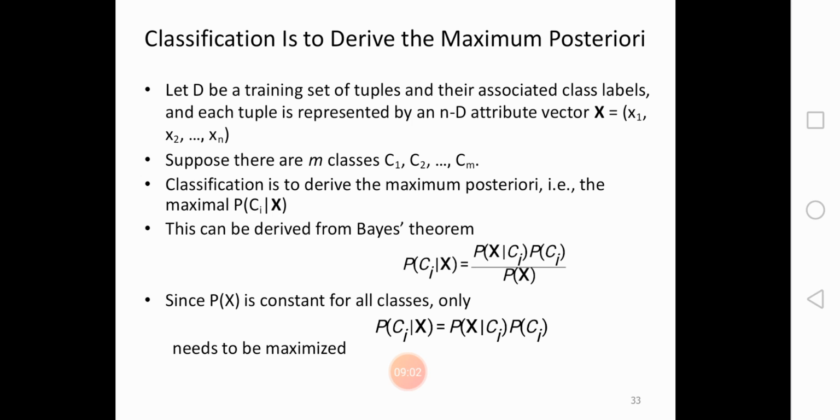Classification is to derive the maximum posterior, that is the maximal P of Ci bar x. This can be derived from Bayes theorem: P of Ci bar x equals P of x bar Ci into P of Ci, divided by P of x. Since P of x is constant for all the classes, only P of x bar Ci into P of Ci needs to be maximized. This is about how to derive the maximum posterior. Thank you.